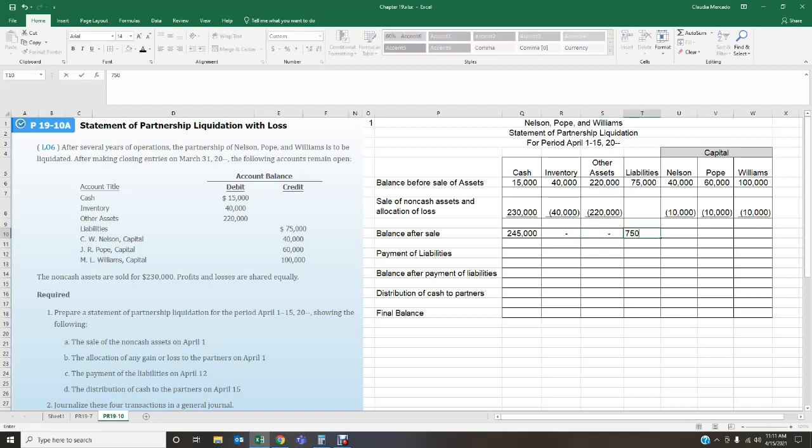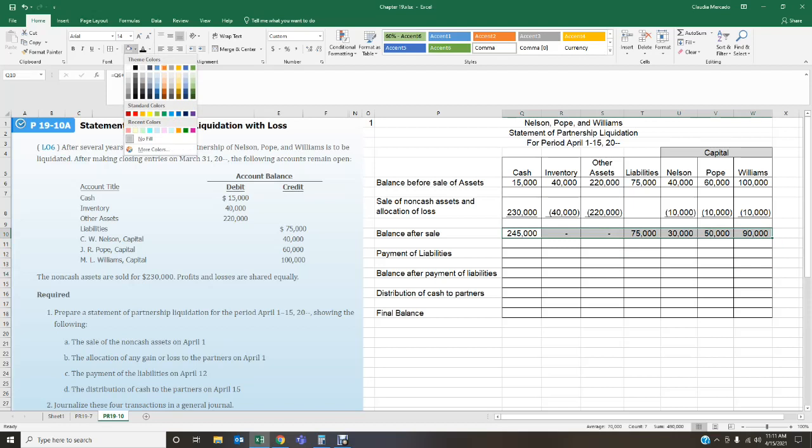My liabilities, there was no adjustments made. Okay, so I just bring that number down. Okay, for Nelson's capital, I had 40,000 beginning capital, and then we have a loss of 10,000. That leaves me a balance of 30. For Pope, I had 60,000 in capital. I distributed a loss of 10,000. Now he has 50,000. And Williams had 100,000. We distributed a loss of 10,000. That leaves Williams with $90,000. Okay. So this is the balance as of this point in time, okay?